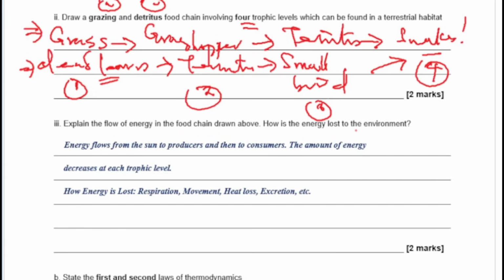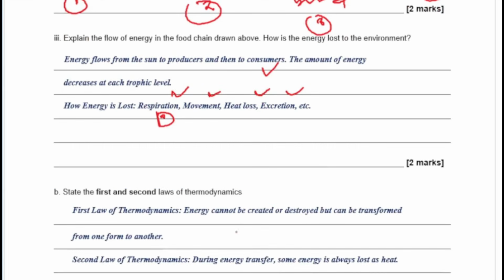So explain how the flow of energy happens. Energy flows from the producers to the consumers. Like I mentioned, the producer, the grass, will help to push the energy to the grasshopper, the termites and the snake. Okay, so that's what I have here. So how is energy lost? These are questions they like asking. It can be lost in respiration, movement, heat loss, and excretion. Okay, so that's very, very important. You need to know that.